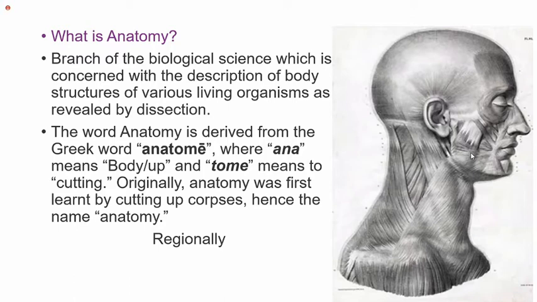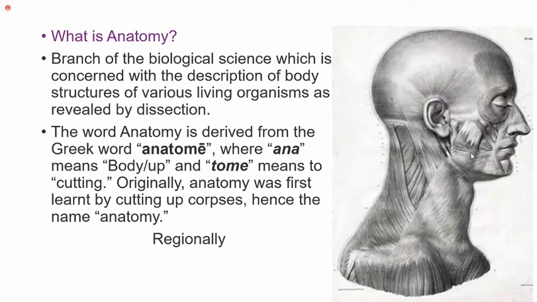Regionally means, for example, if we want to see the whole upper limb, that is the upper limb region. If I want to study the chest, that is the thoracic region. The abdomen is the abdominal region, then the head and neck region. Like that, we have several regions.